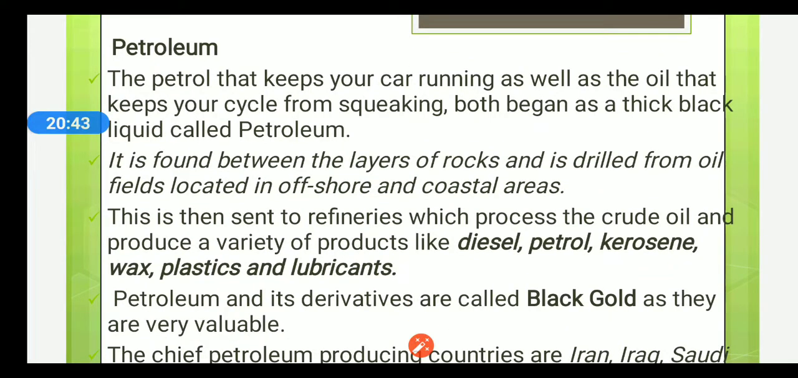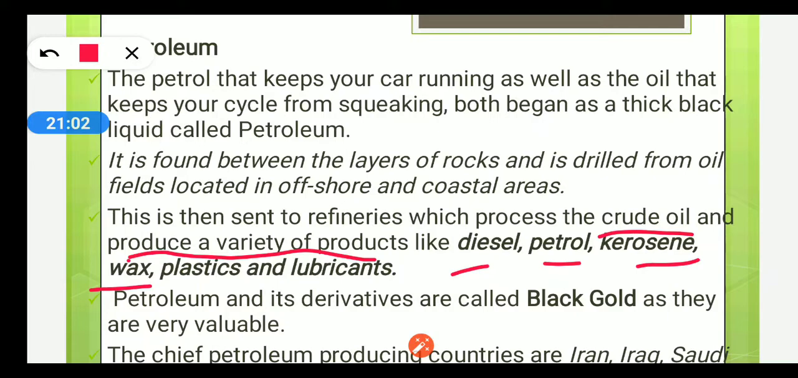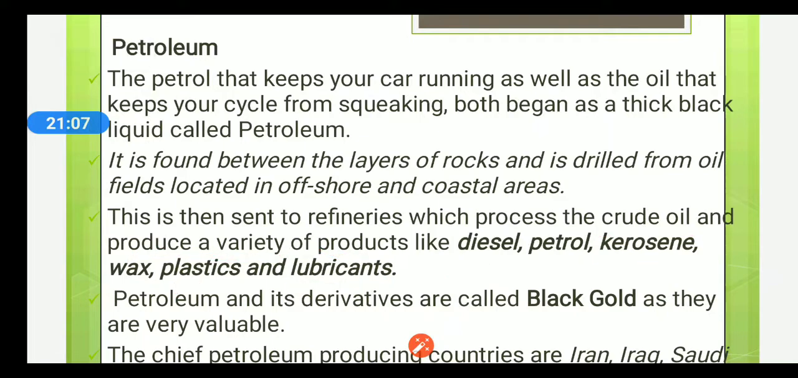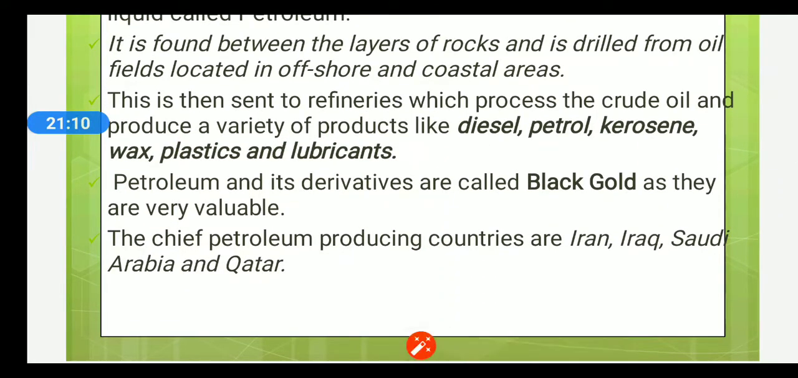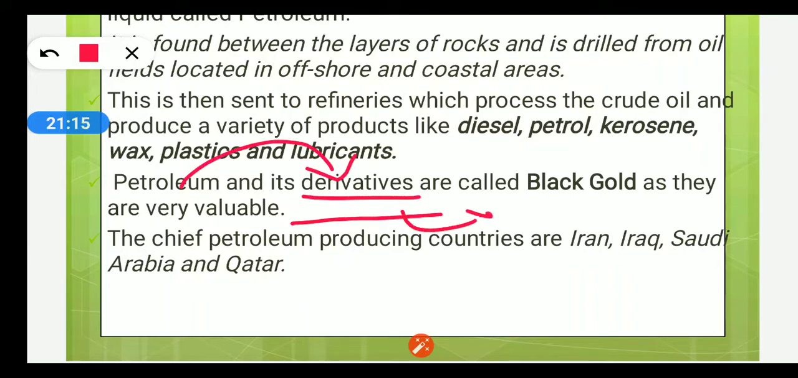This oil, known as crude oil, is then sent to refineries, which process the crude oil at different temperatures and produce a variety of products like diesel, petrol, kerosene, wax, plastics and lubricants. Petroleum and its derivatives are called black gold as they are very valuable, and all its derivatives along with petroleum have a high commercial value in the market.